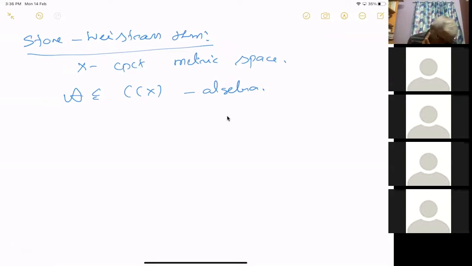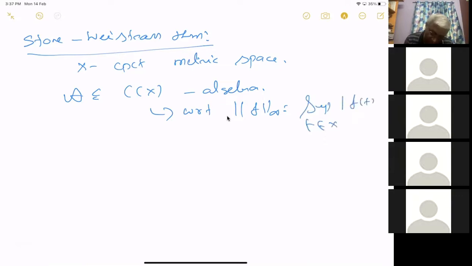Furthermore, it's an algebra on which you also have a topology, so all those algebraic operations should be continuous also. That will be guaranteed by the norm. C(X) has the norm, the sup norm, norm of f infinity, which is equal to the supremum over t in X of mod f(t).